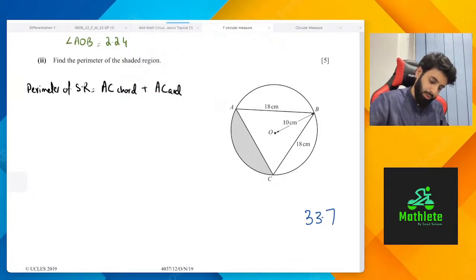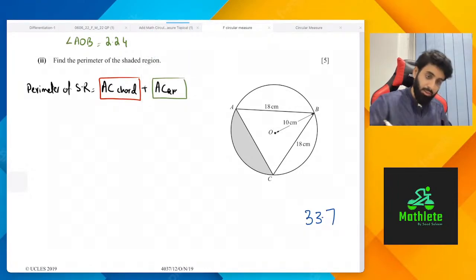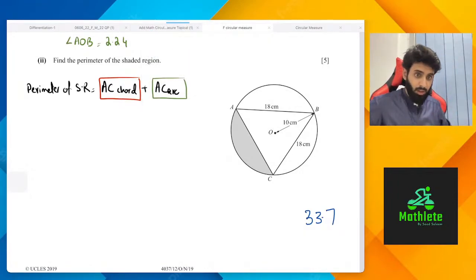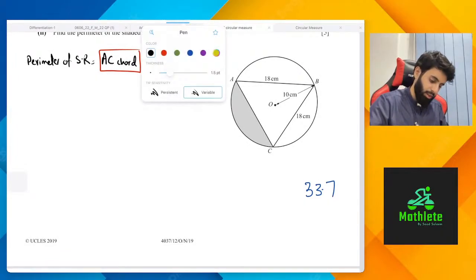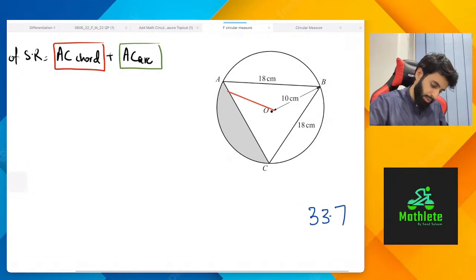Now let's color code this. AC chord I will find in red, and AC arc, I mistakenly wrote ARD, I meant to write ARC. This length I'm going to find using the color green. So let's focus on the chord. Whatever I do for the chord, I'll do it in red.